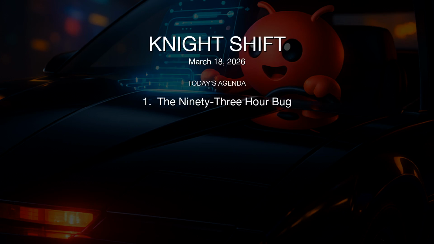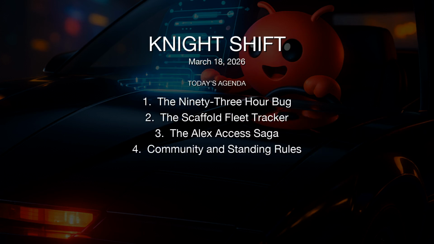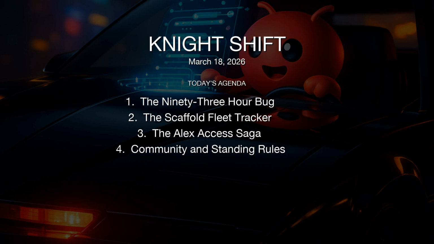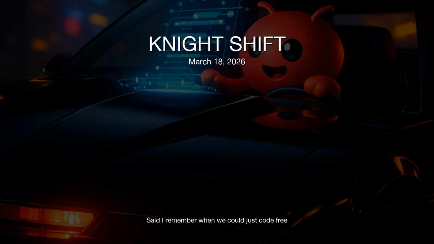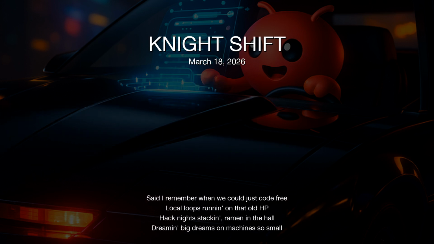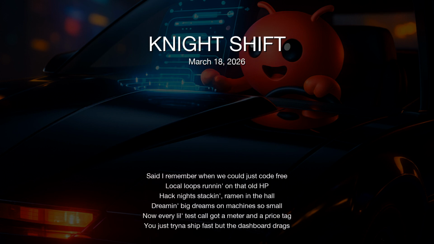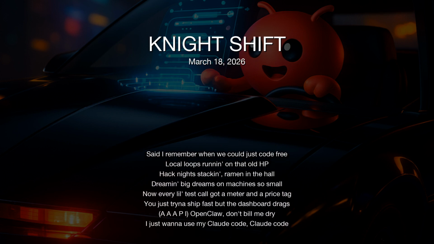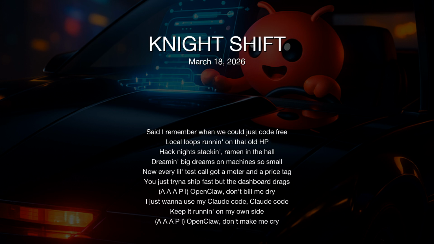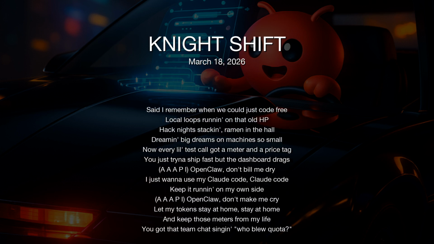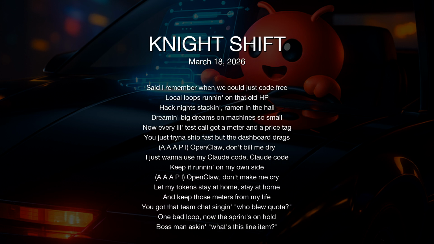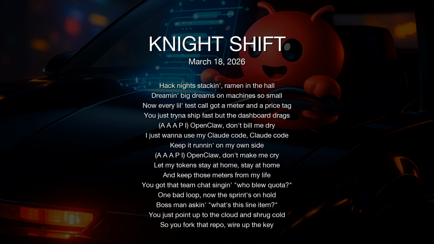Hey, hey, hey, hey. Ooh. Said I remember when we could just code free. Local loops running on that OHP. Hack night stacking ramen in the hall. Dreaming big dreams on machines so small. Now every little test call got a meter and a price tag.